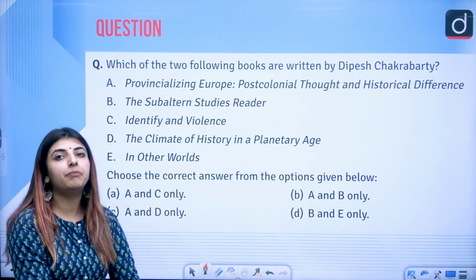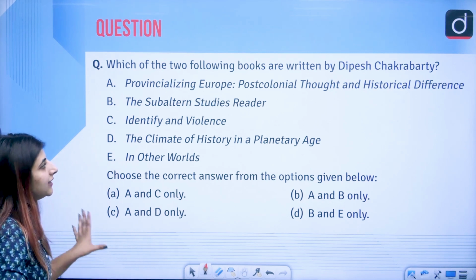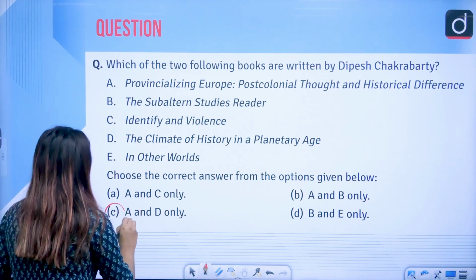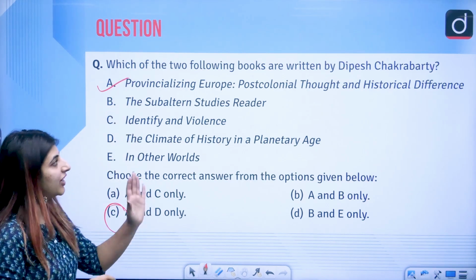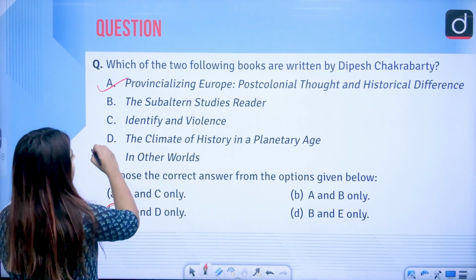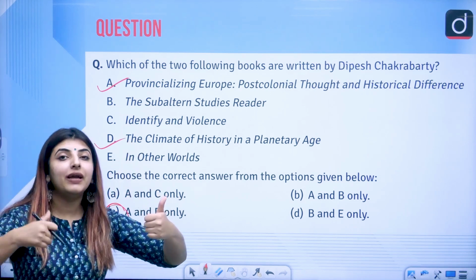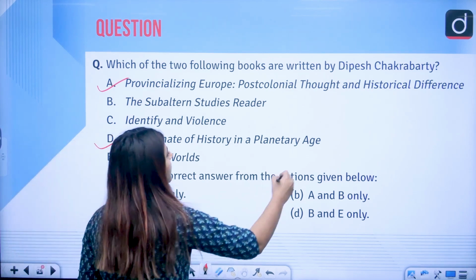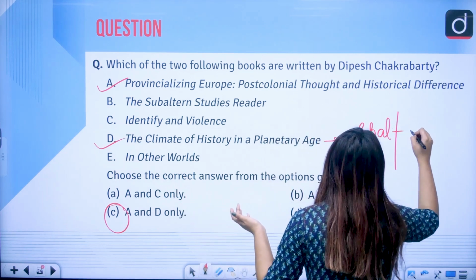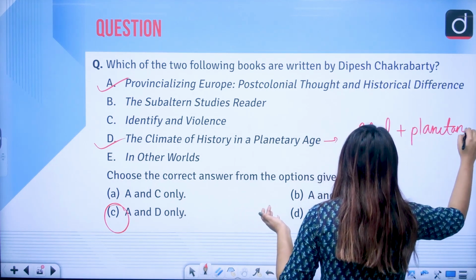Next is written by Dipesh Chakrabarty. Which of the books are written by Dipesh Chakrabarty? The answer to this very question is option C, that is A and D only. Provincializing Europe, which has a subtitle Post-Colonial Thought and Historical Difference, and option D, that is The Climate of History in a Planetary Age, where Chakrabarty talks about the global and the planetary differentiation, how the climate is being the one influencing them. So global and planetary changes are being talked about in here.